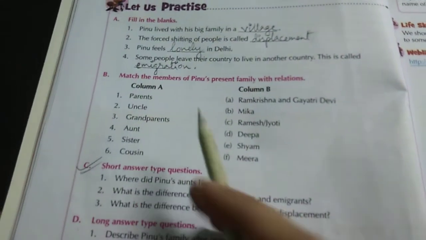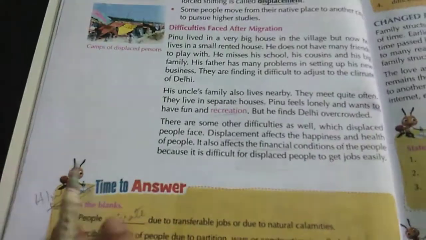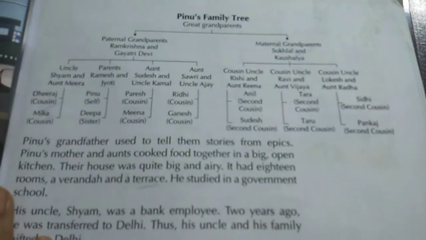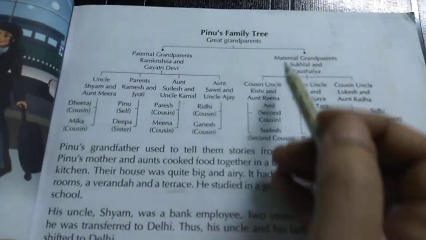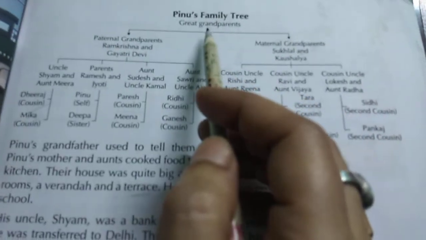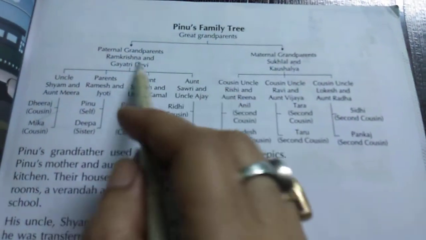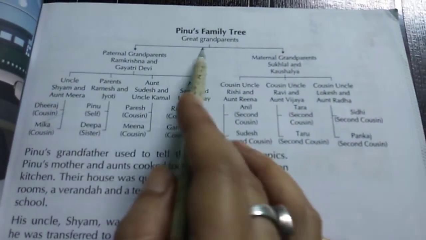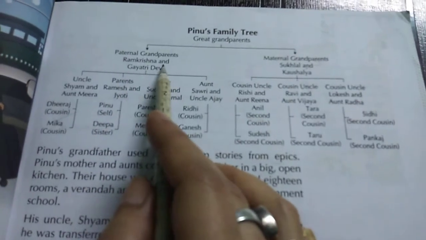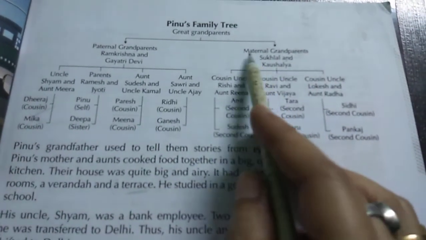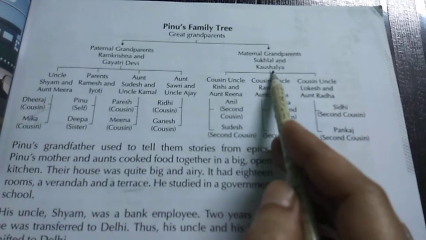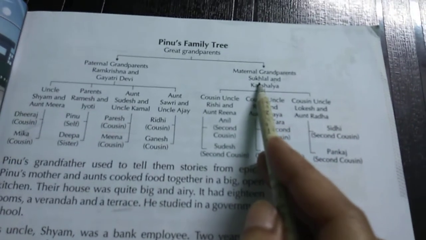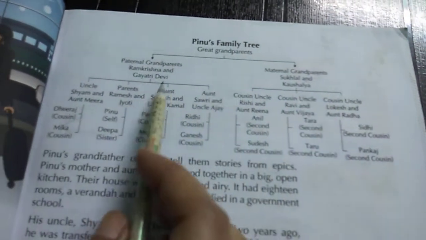Now match the following. To do this, you have to look at the following very nicely. Pinu's family tree. Now let's read this one, otherwise we can't do match the following. Great grandparents. Who are they? Ramkrishna and Gayatri on the father's side, and on the mother's side Shuklal and Kushala.